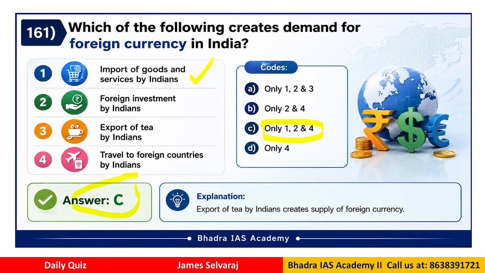So whenever we import goods and services from a foreign country, we have to pay in foreign currency. Similarly, when we invest money in foreign countries, it has to go out in the form of foreign currency. And for travel to foreign countries, we have to convert the rupee into dollar. So these three actually create the demand for foreign currency. However, export of tea does not create a demand, it actually creates the supply of foreign currency. Because when we export, the foreigners pay us in foreign currency, so we receive the dollar rather than paying the dollar. Clear? Therefore, the correct answer would be C for this question.